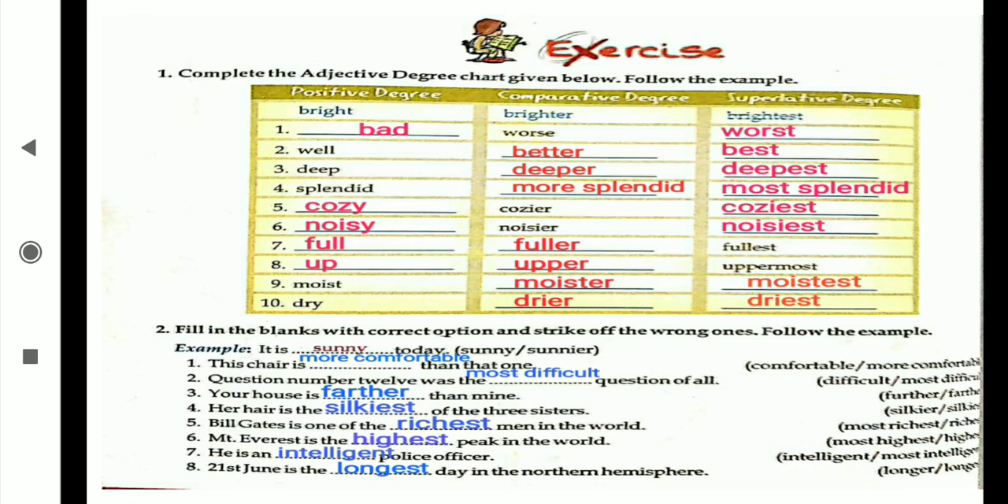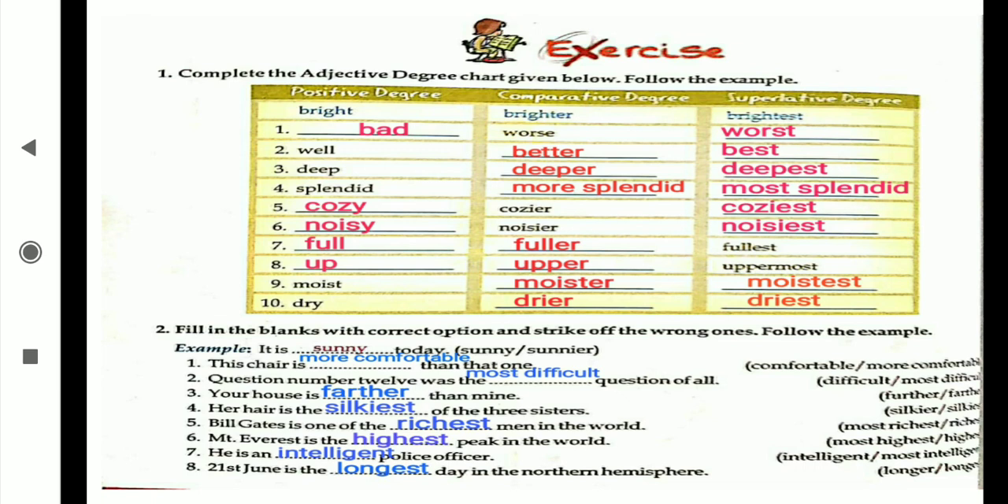Okay. Now here you will understand. The chair is dash dash than that word. Than came. Than means er form, comparative form. That's why more comfortable. In question number 12 the came. That's why superlative. The most difficult question of all. Your house is farther than mine. Than came. That's why farther.